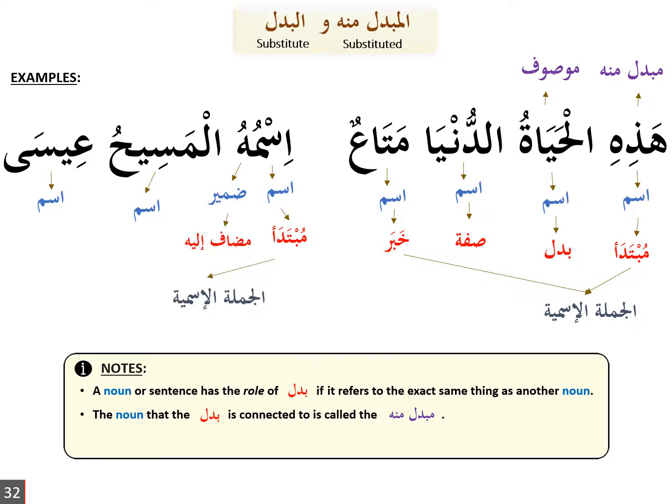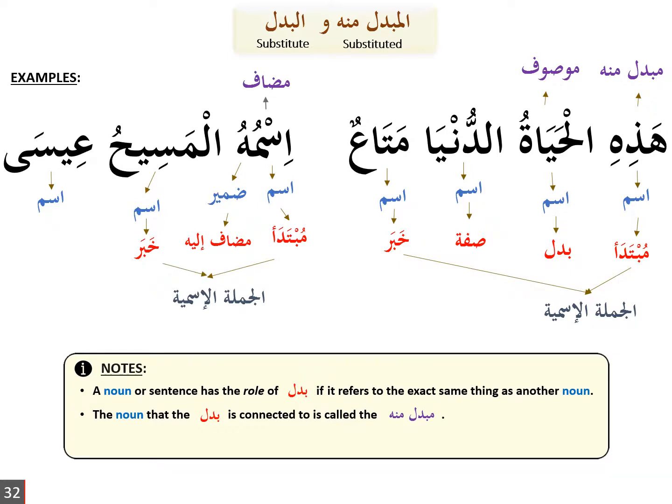Then we know a pronoun attached to a noun is always mudaf ilay, so that noun will then be called the mudaf. So we have mubtada, we need to find the khabar. The word al-masihu is the khabar in this case, and that wraps up our nominal sentence.